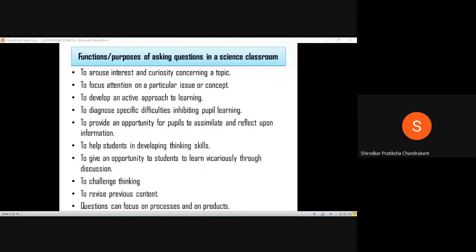Is it clear to everyone what the last point means? Questions? Yes, okay. So questions can focus on processes and products. I think it's already 1 o'clock and we have more to discuss further. So I think we can take up the remaining slides in our next meeting.